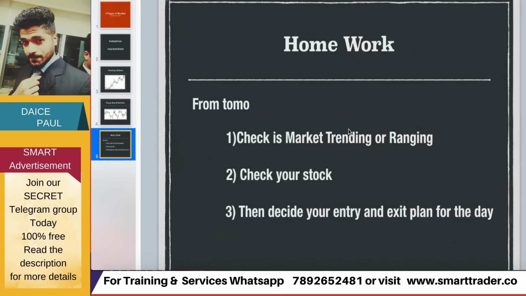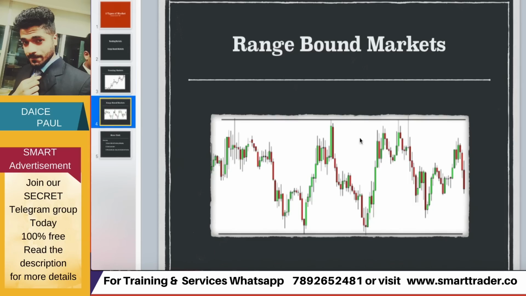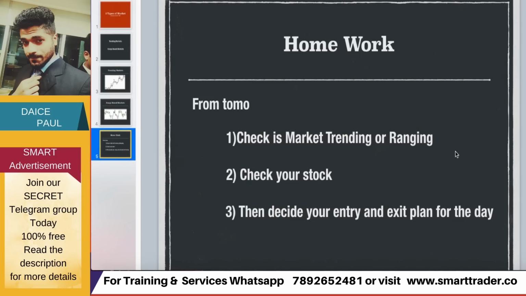So I'll give a small homework for you guys which can help a lot of beginners out there. From tomorrow onwards, when you look into the market, when you observe and paper trade only, check if the market is trending or ranging. That means if it is a trending market, upside or downside, or is it a range bound or ranging market. Do that first. Either check Nifty 50 or Sensex, whichever market you monitor, or else an index, Bank Nifty, or whichever index you are monitoring, check the trend of it.